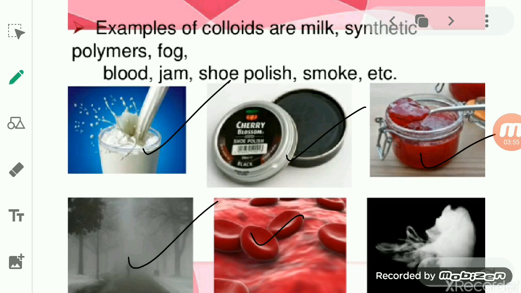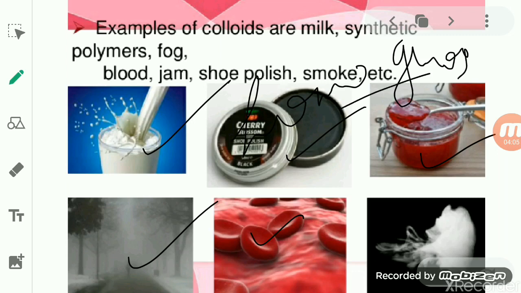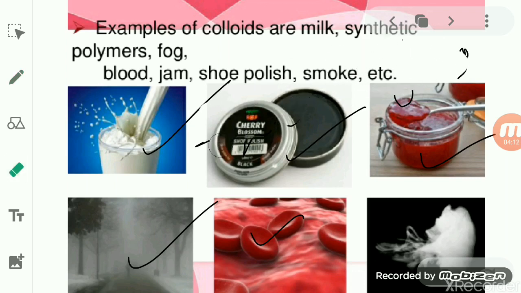Not only this, colloids appear homogeneous. We discussed that it is a heterogeneous mixture, but when you look at it, it appears homogeneous, like a true solution.